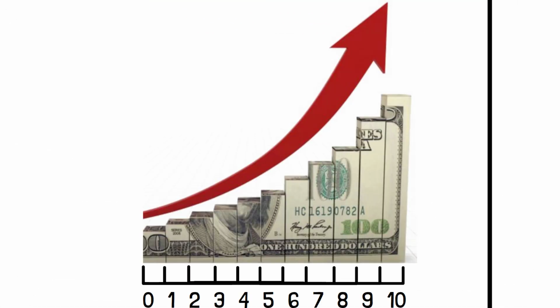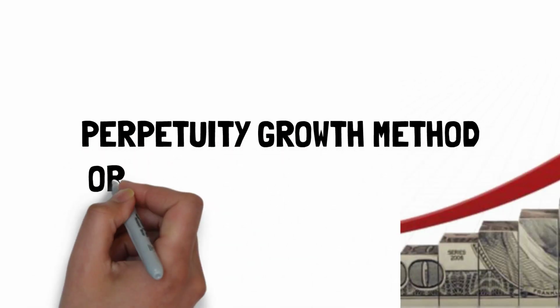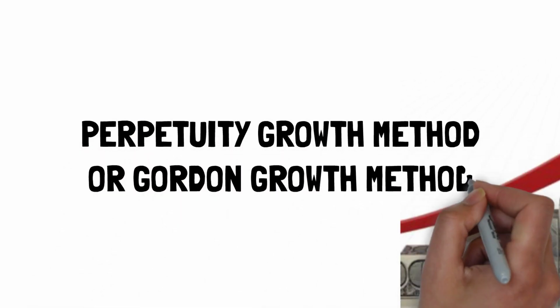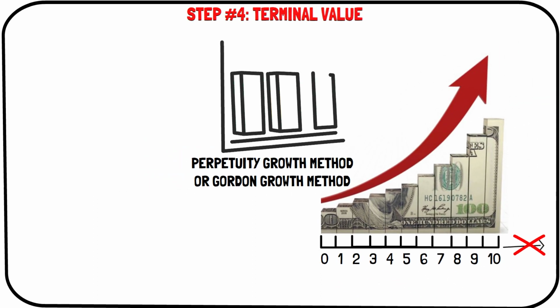Step 4. Terminal value. Terminal value is the value of a business after the forecast growth period, for instance, 10 years. Terminal value exists because you cannot reasonably estimate cash flows forever. The preferred method for calculating the terminal value of a stock is to use the perpetuity growth method, also called the Gordon growth method.